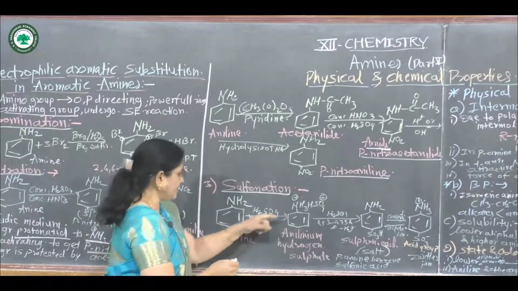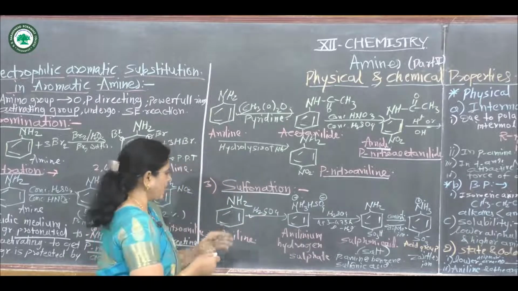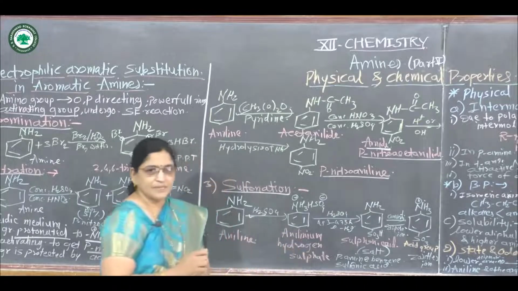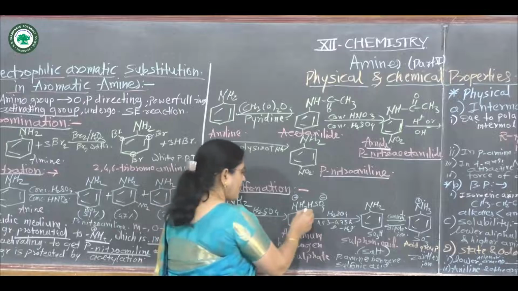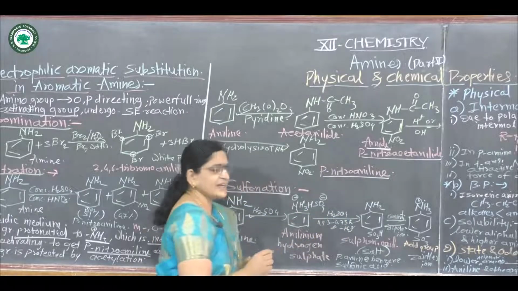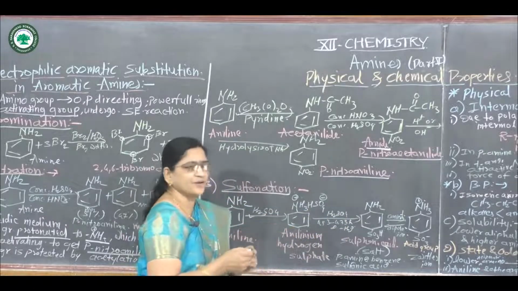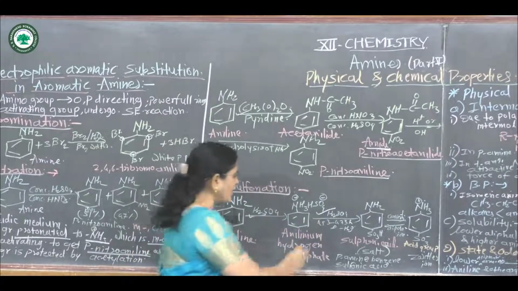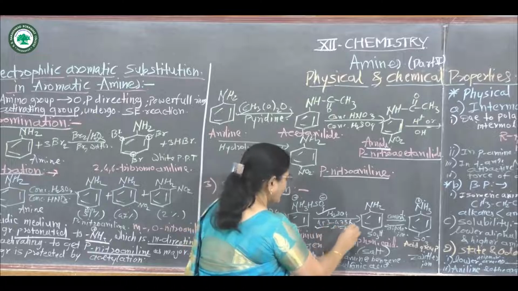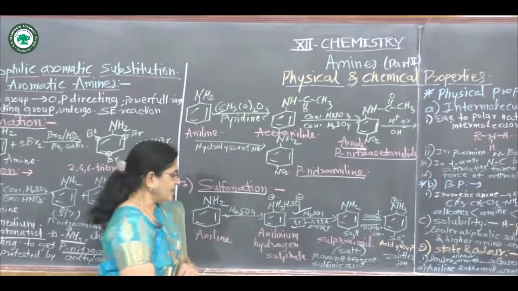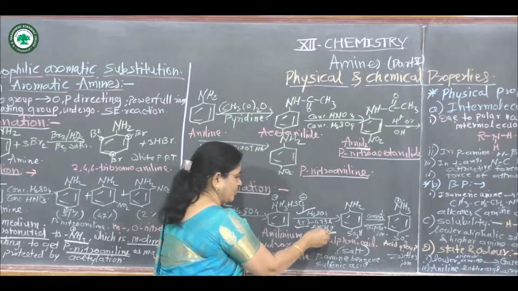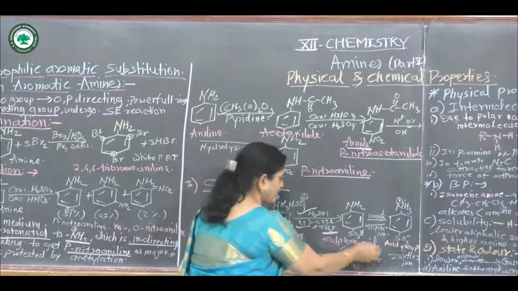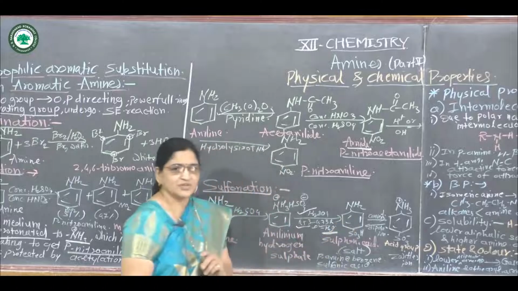Then by heating this anilinium hydrogen sulfate with H2SO4 at 453 to 473 Kelvin, it eliminates a water molecule and gives sulfonic acid, which acts as a salt.